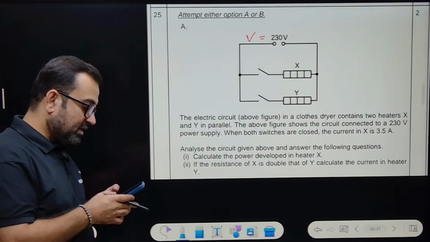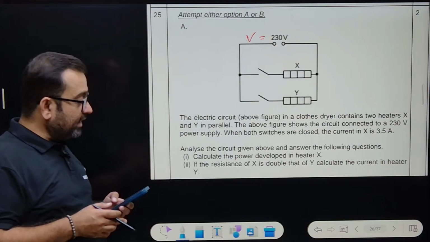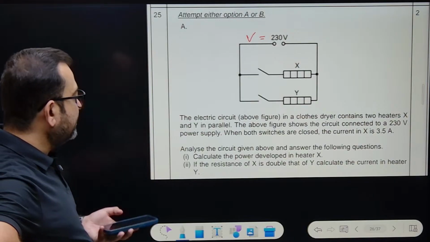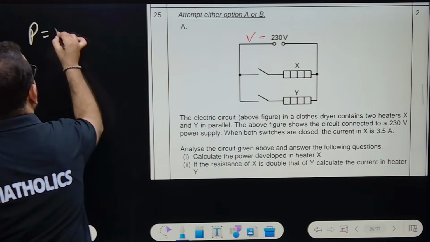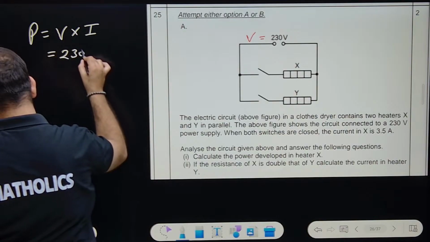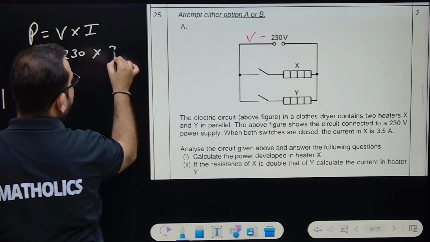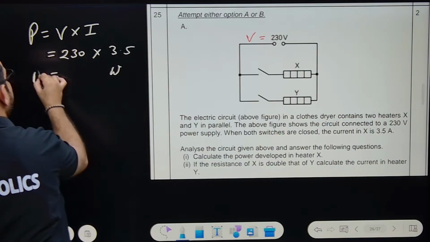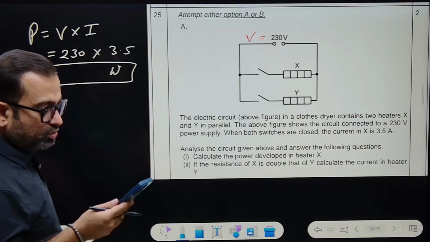Can anyone tell me the formula for power? Obviously, power equals V into I. The basic formula, power equals V into I. What is V? 230. What is I? 3.5. Multiply and tell me the answer in watts. Power equals V into I, 230 into 3.5.